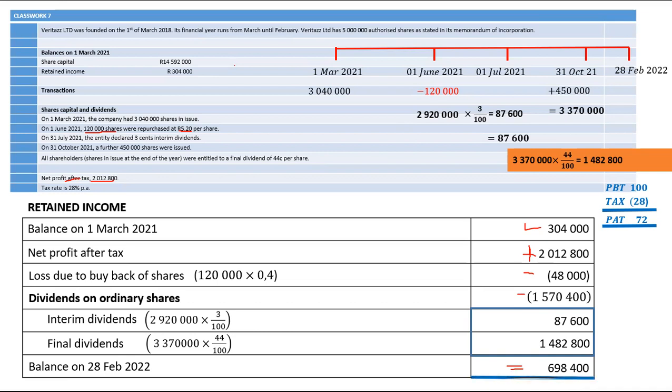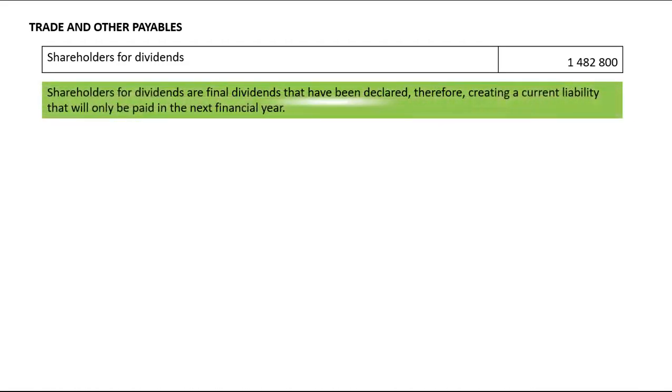And your final dividends, note that you will have to record them in trade and other payables as shareholders for dividends. The reason for that is because shareholders for dividends are final dividends that have been declared, therefore creating a current liability that will only be paid in the next financial year. The entity has created an obligation because it declared to shareholders that it's going to pay final dividends.